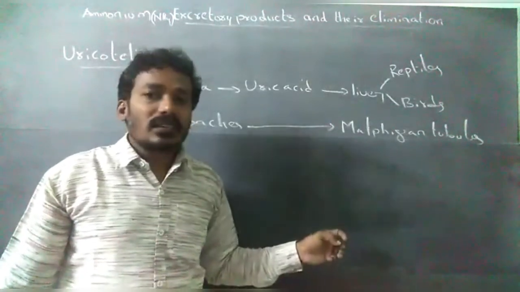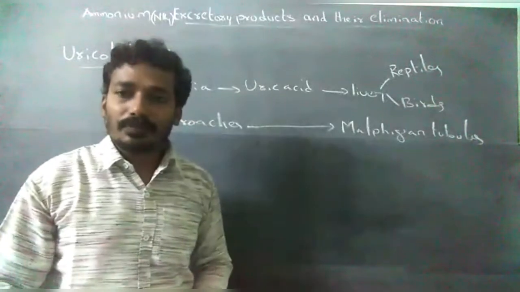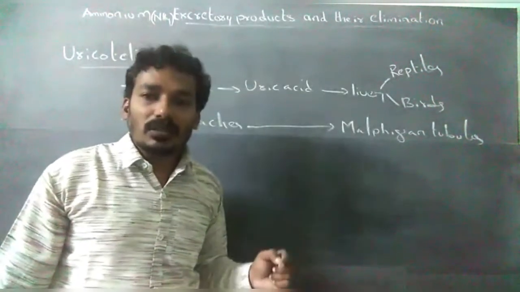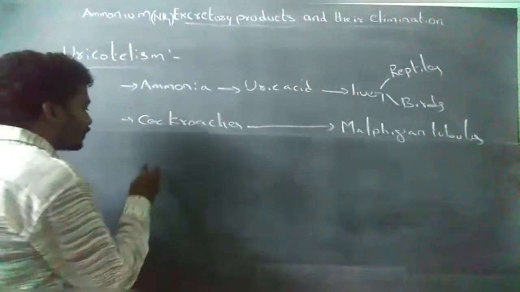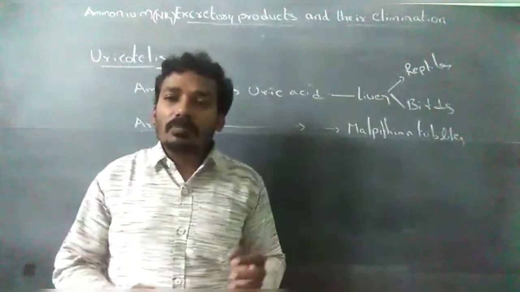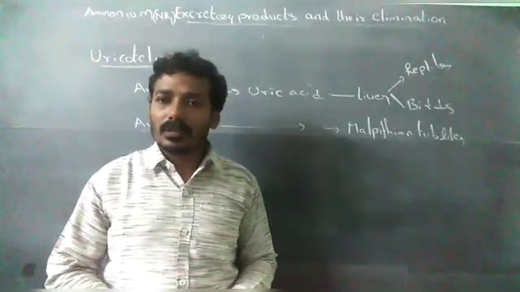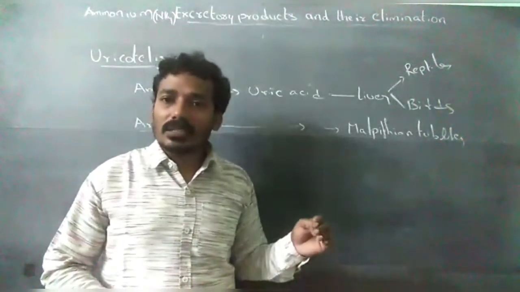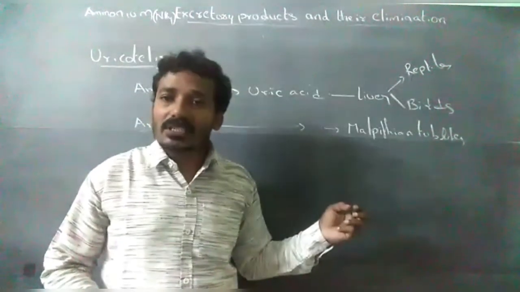Uric acid is less toxic than urea. It is insoluble in water. The excreted product is in a semi-solid paste-like or pellet form, so loss of water is less. It is an adaptation for the conservation of water.